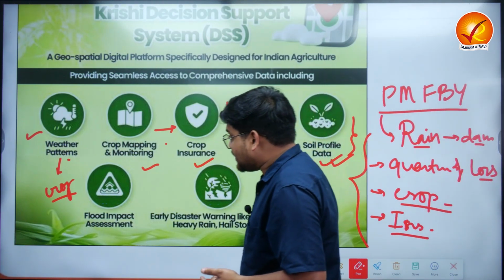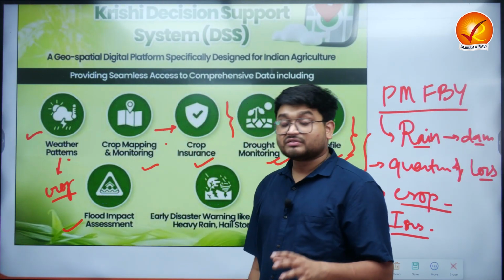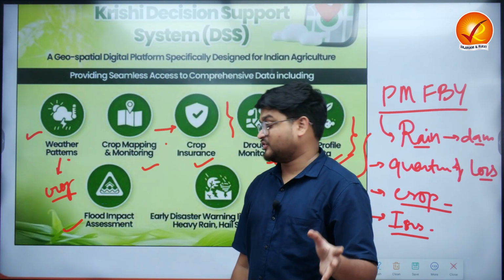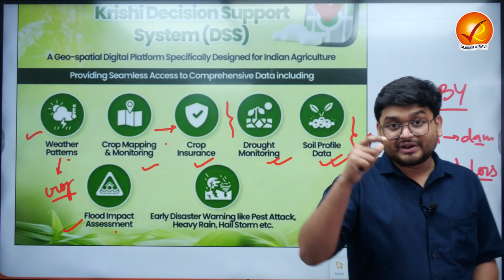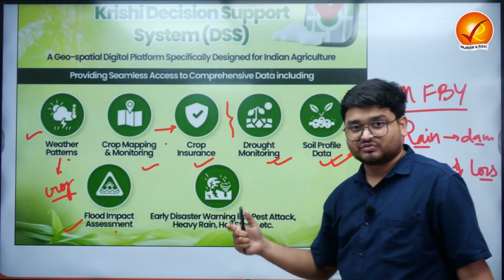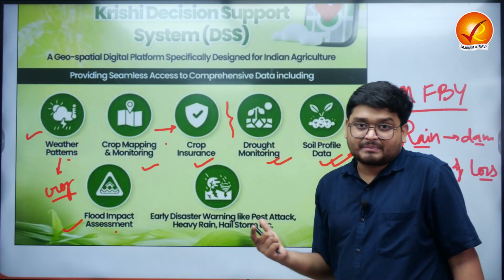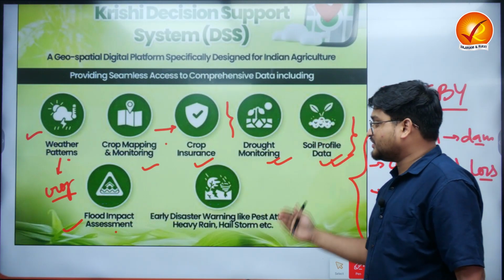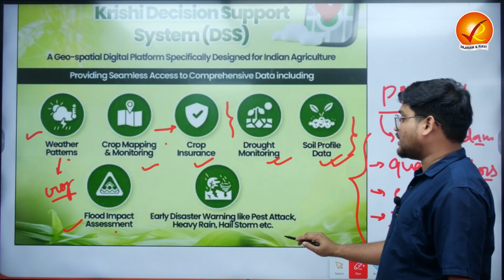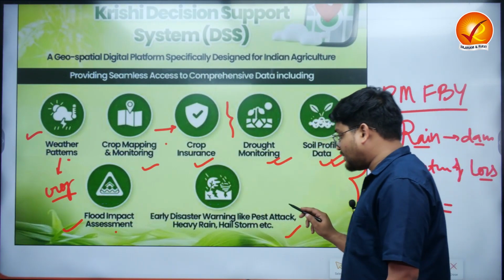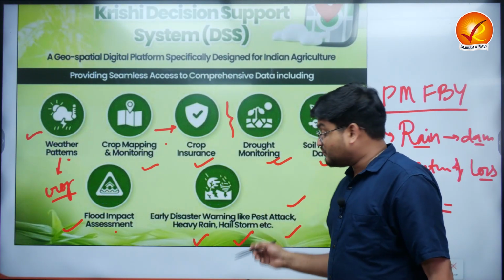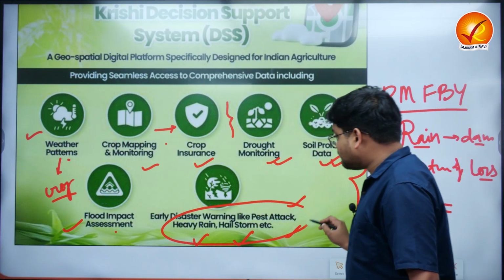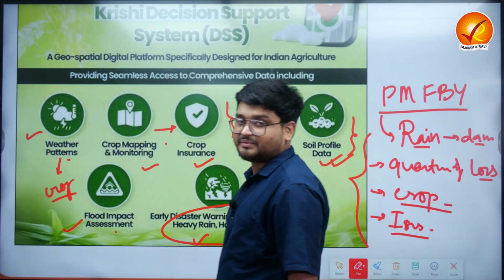Next, this particular platform will also be giving us insights into the various soil profile data, soil profile maps of the country. It will also be giving us a complete overall assessment of the floods and the impact that they are having, because we are using technologies, we are using satellites, we are using remote sensing capabilities to look into all these aspects. It will also be giving the farmers early disaster warning, for example, pest attack, heavy rainfall, hailstorm, etc., which are actually attributed for the mass destruction of various crops in the country.